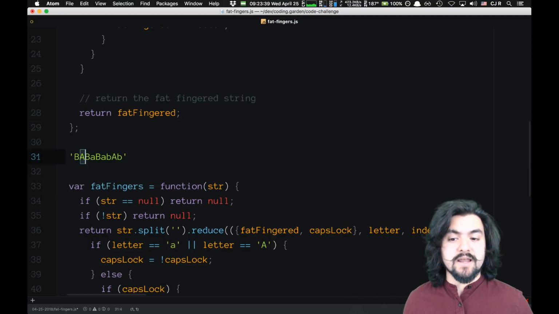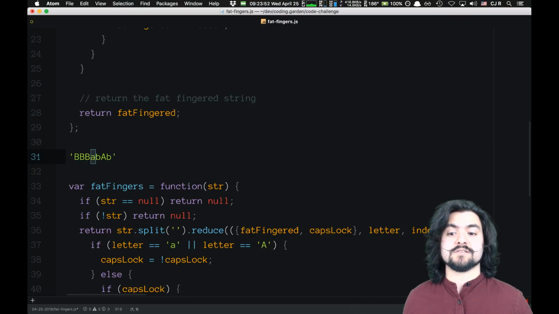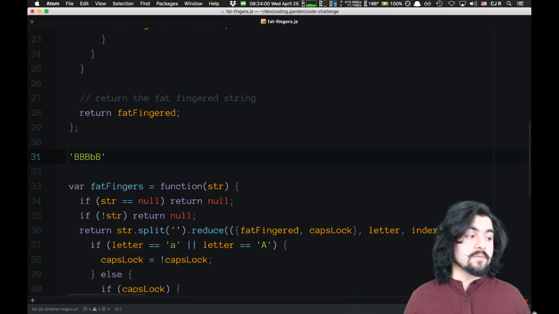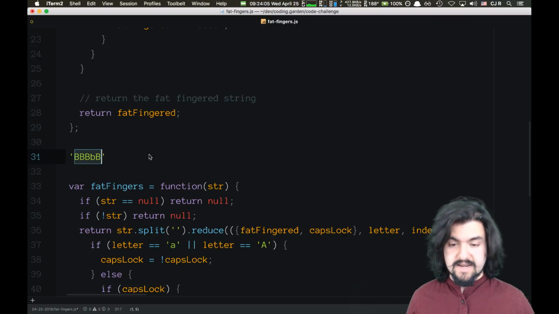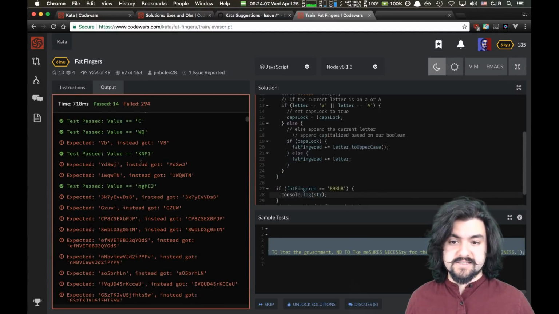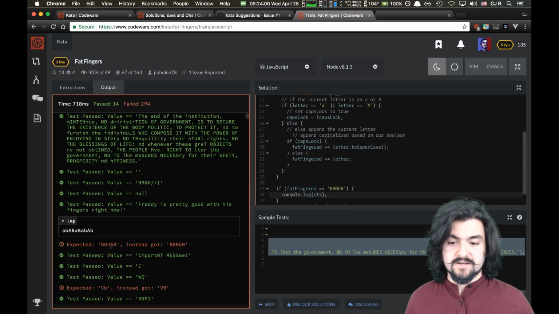If we encounter an A, then now things should just be the way they are, so we should see a capital B. If we encounter another A, things should be capitalized, so that's capitalized. If we encounter another A, things should be lowercased, so that should be lowercased. If we encounter another A, things should be capitalized, so it should be like that. Based on my understanding, this is the output we should get. However, it's saying we should get a lowercase b.